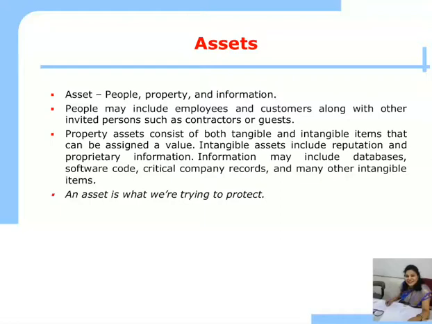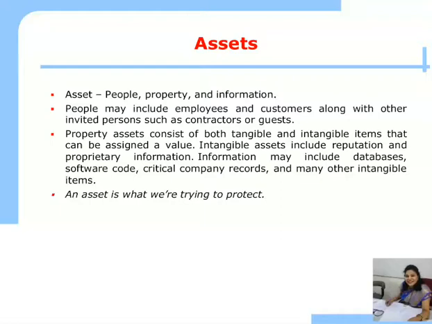Assets can be people, property and or information. The people may include the employees and the customers along with other invited persons such as contractors or guests. The property assets consist of both tangible and intangible items that can be assigned a value.